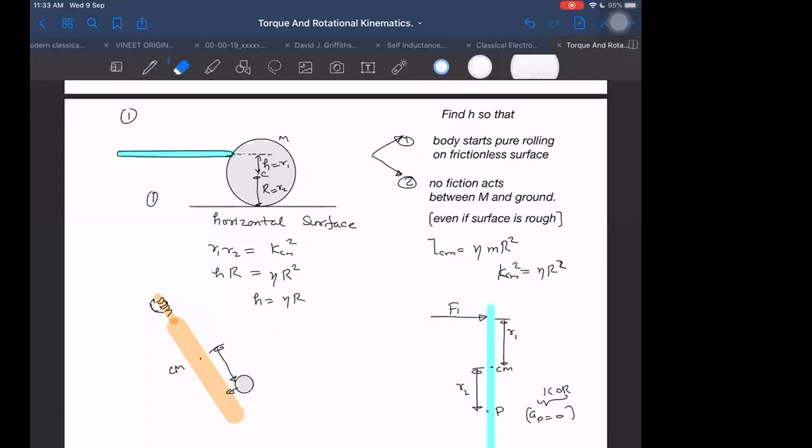Then in which location should we hit it? We should hit it at the location given by eta R. If we hit it in this location, then no problem for us. This body will be pure rolling.